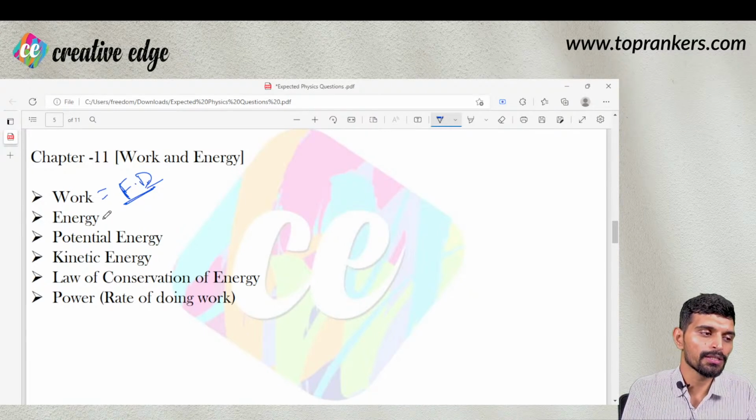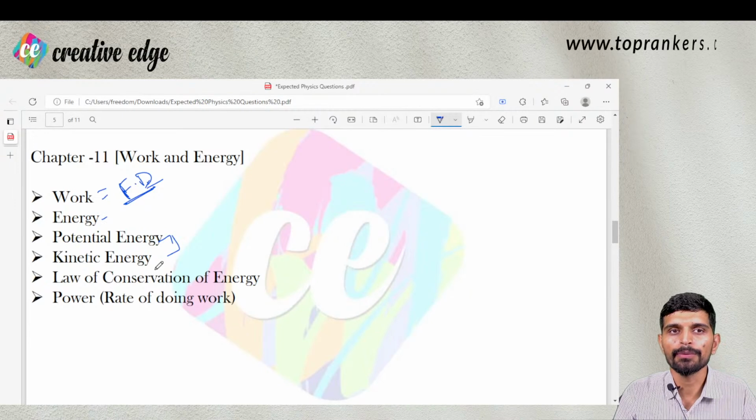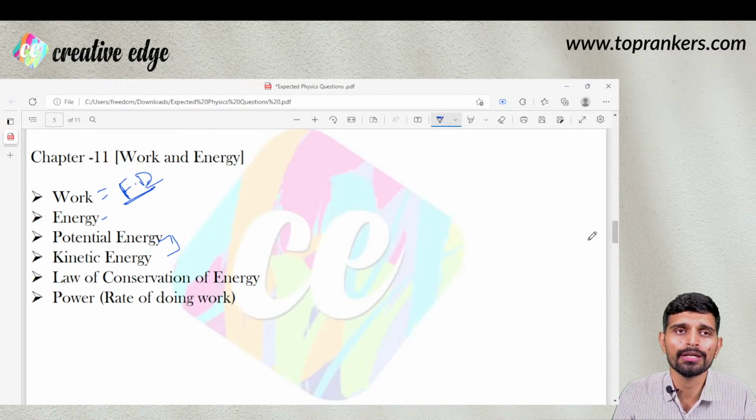Okay, then energy is the capacity to do work. There are two major categories in which this energy is defined. Potential energy, when an object is at rest, or when the speed of the object is zero, it has potential energy, and when the object is in motion, it has kinetic energy.